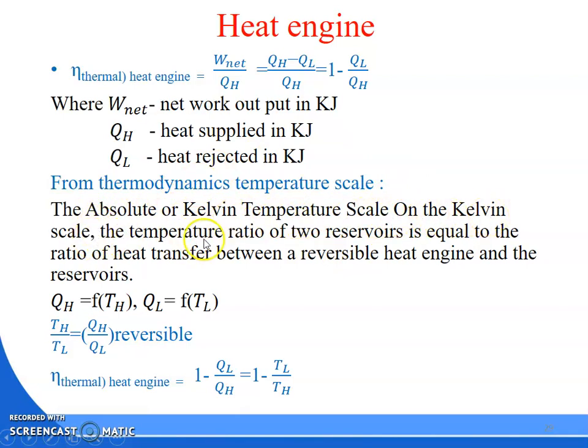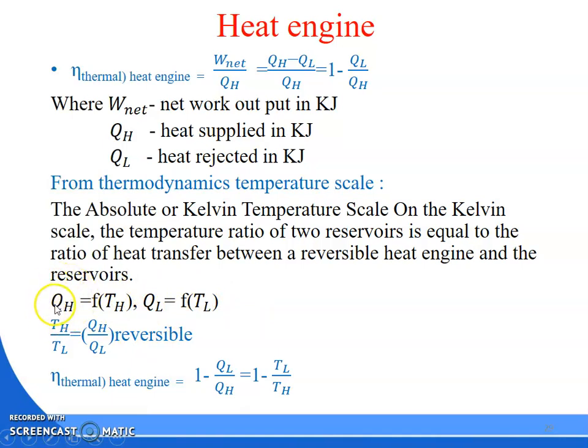On the Kelvin scale, the temperature ratio of two reservoirs is equal to the ratio of heat transfer of a reversible heat engine between the reservoirs. So that means QH is a function of TH, QL is a function of TL, the low temperature.